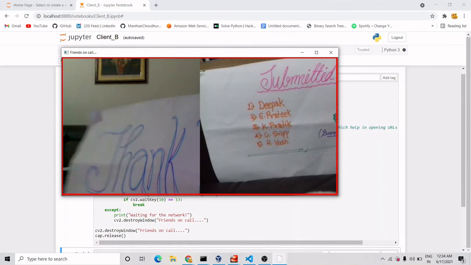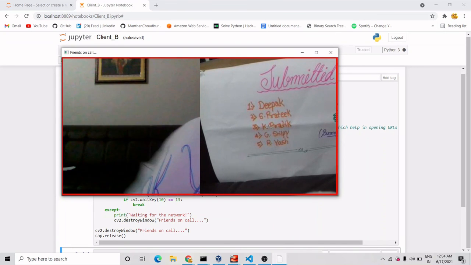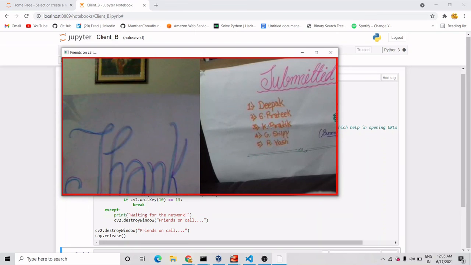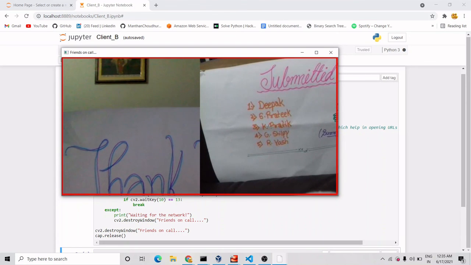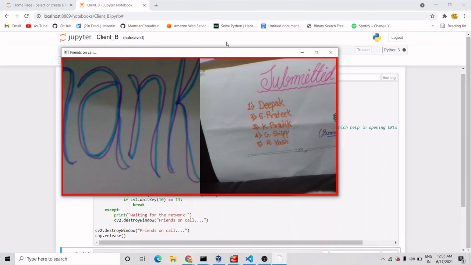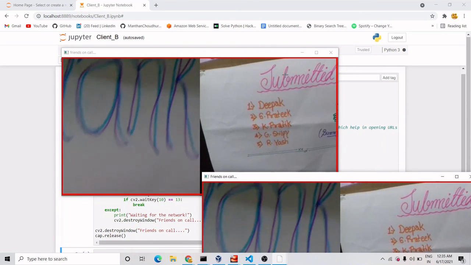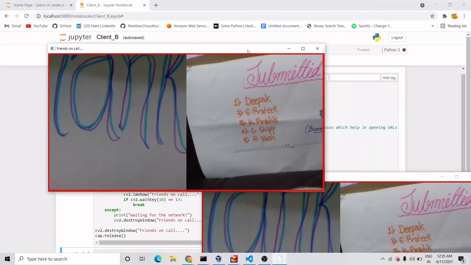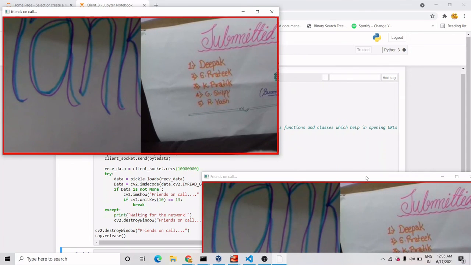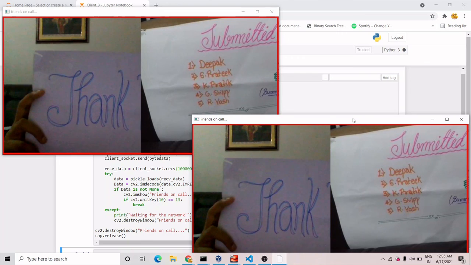Here both must have come, like both came on my Windows only, but if our server were on any cloud or something like that, then client A and client B would each get their own window, and I have got both the windows in my system only. So let me show what these two windows are.